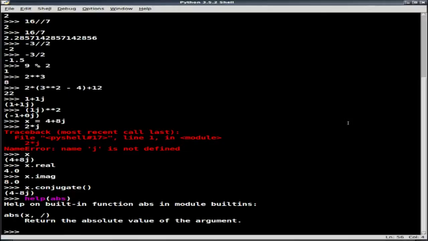So this is kind of a nice thing to have also in the IDLE shell, is that I can just type help, and whatever the object is, the attribute, or the method might be. So if I do help abs, then it's going to turn around and tell me that it's going to return the absolute value of the argument, and that's going to be dependent on what I'm actually handing it.